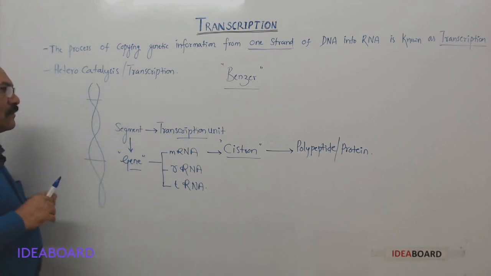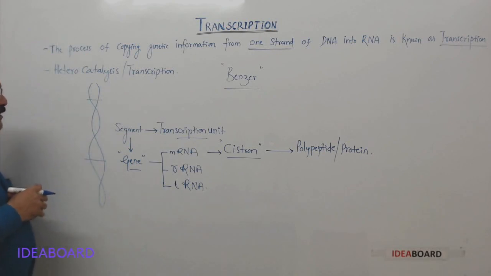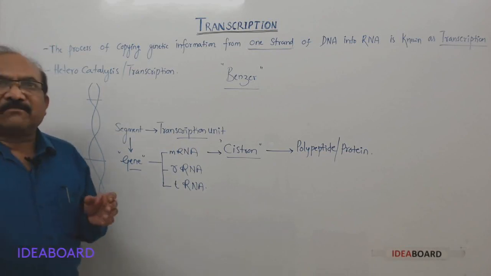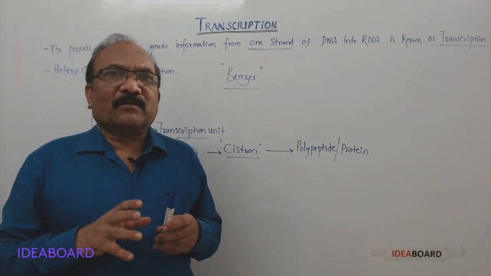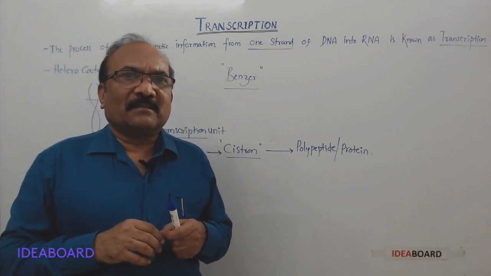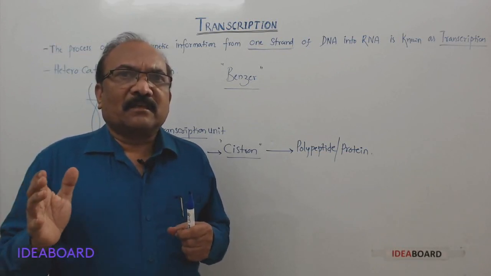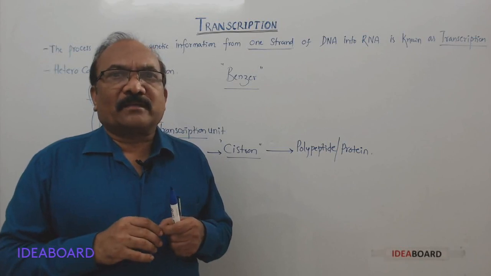And one more thing. Now, let us see. Out of the two strands, if both strands are having the information for the formation of this RNA, then it becomes a complicated thing. It means the gene expression will become complicated.